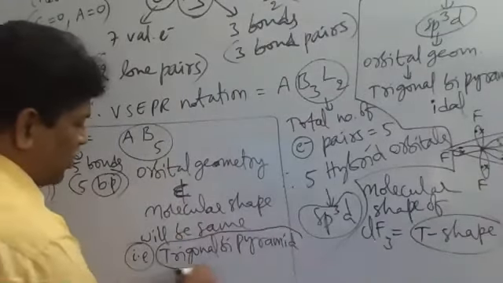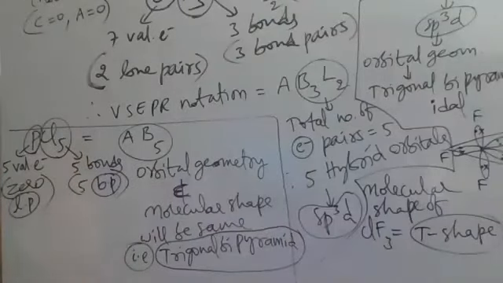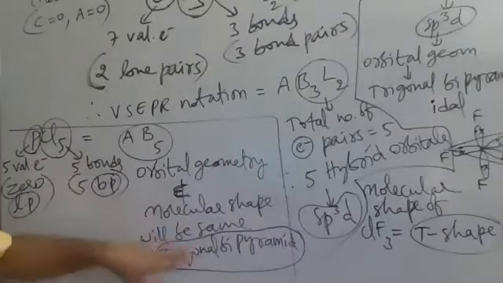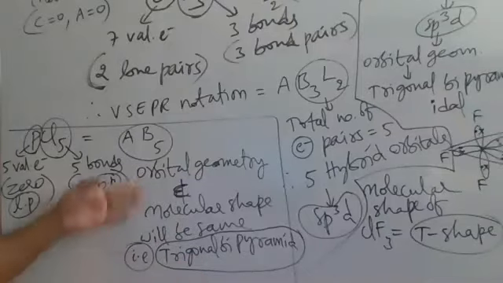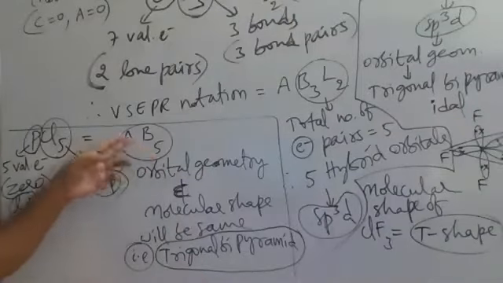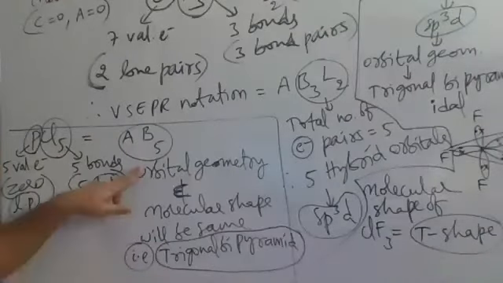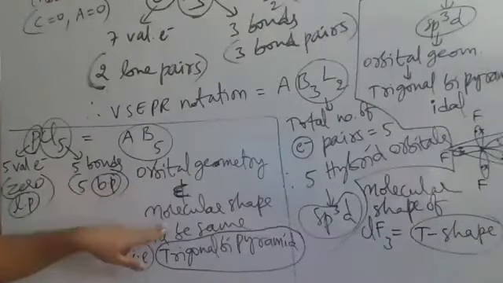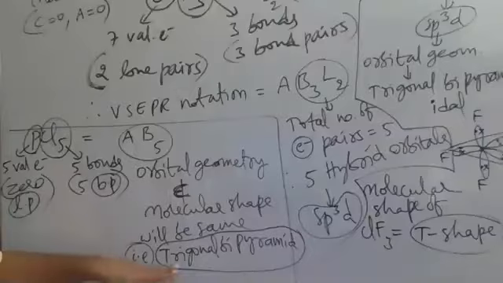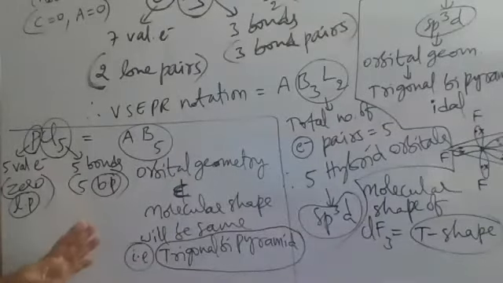So trigonal bipyramid shape is there for both orbital geometry and molecular shape. Molecular shape and orbital geometry both will be the same here. Why? There are no lone pairs here, only bond pairs are available. That's why both will be the same: trigonal bipyramid shape. So this point we have to mainly understand. It is about the concept of VSEPR theory and hybridization.